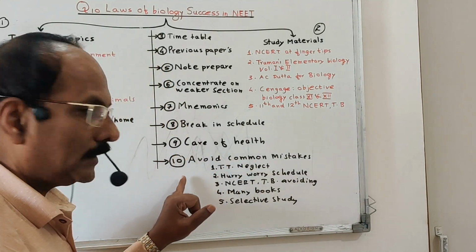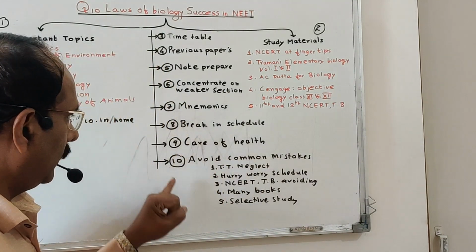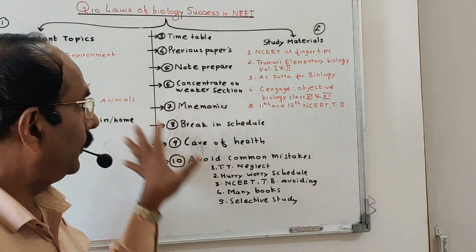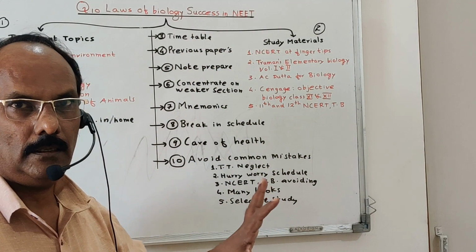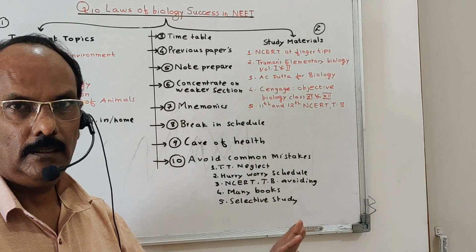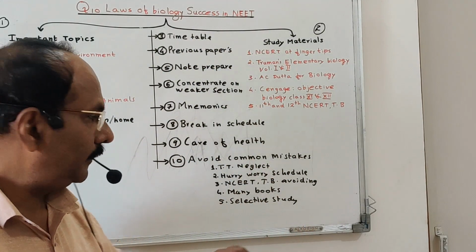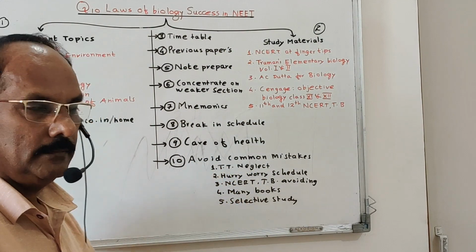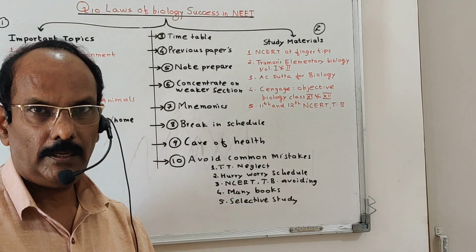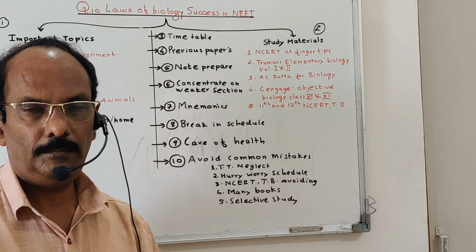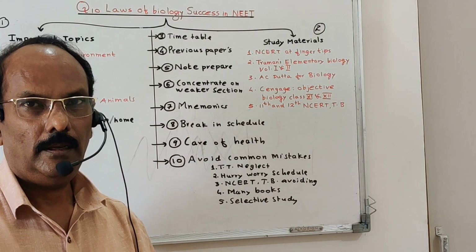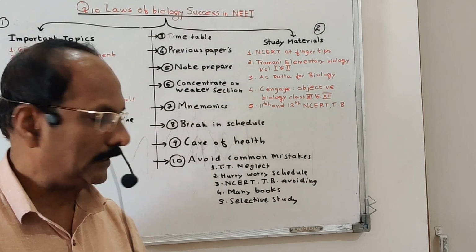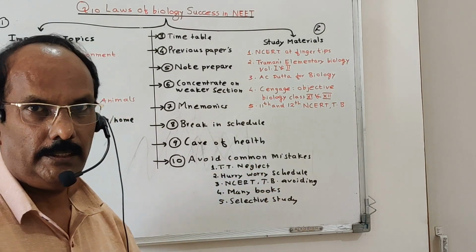That is the care of health. And the last law in the Q10 law is to avoid common mistakes. Most of the students are doing all these things, but at the time he makes some mistakes. So what are the mistakes? Number one is neglecting the timetable. He prepares the timetable, keeps it below the pillow and sleeps well, avoiding the time for chemistry, time for physics, time for biology, etc. So neglecting the timetable is very dangerous.